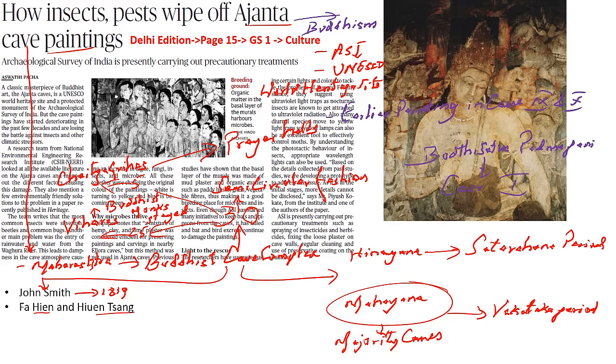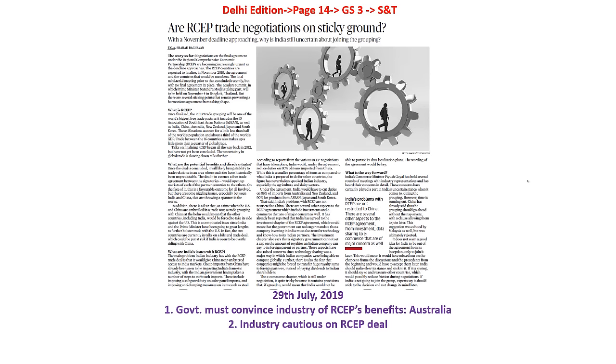Now let's look into the next article. This article, our RCEP trade negotiations on sticky ground, has been discussed on 29 July 2019. So kindly look into the first as well as the second discussion to give you an entire analysis of what this article is all about.